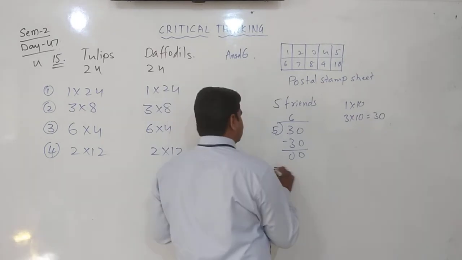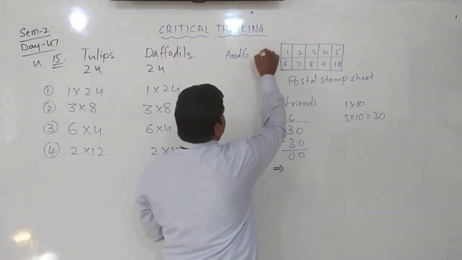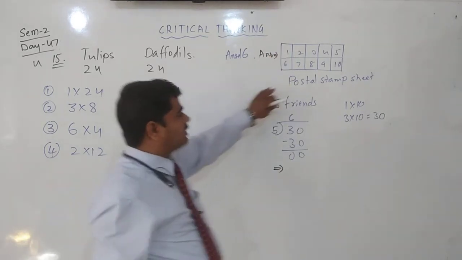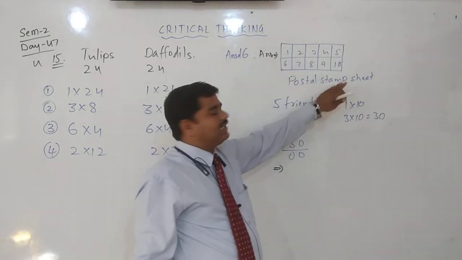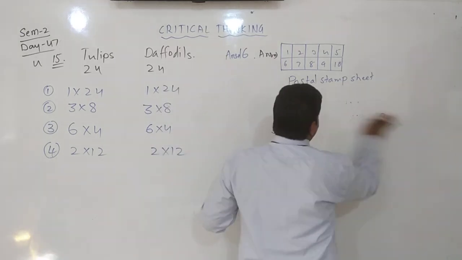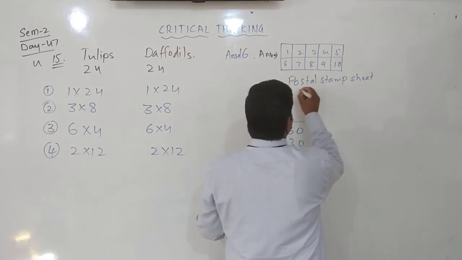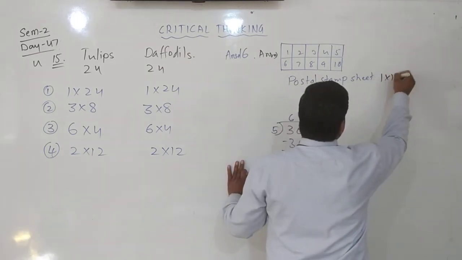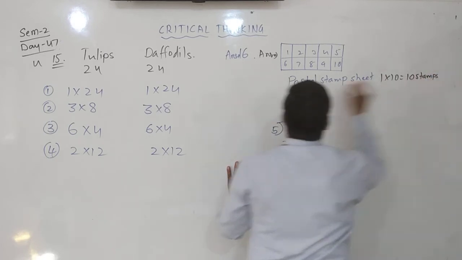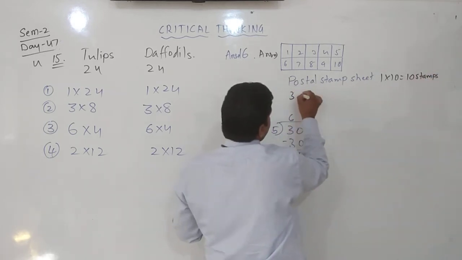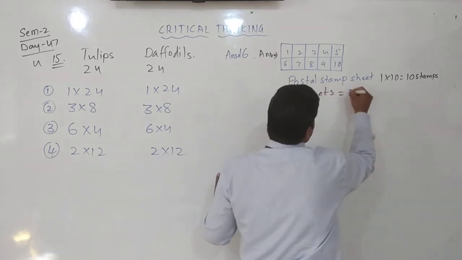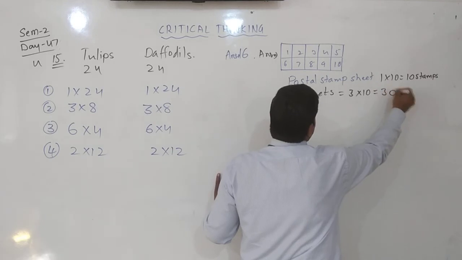We can write what part. This is where the answer starts; this all you should write, then only you can understand. Postal stamp 1 sheet is 10. Then 3 sheets you can write here. 1 into 10 is equal to 10 stamps. Then here 3 sheets is equal to 3 into 10, that is 30.